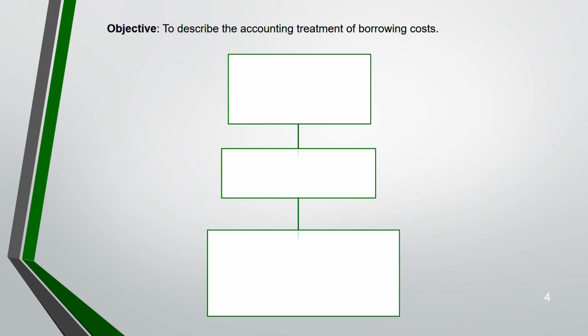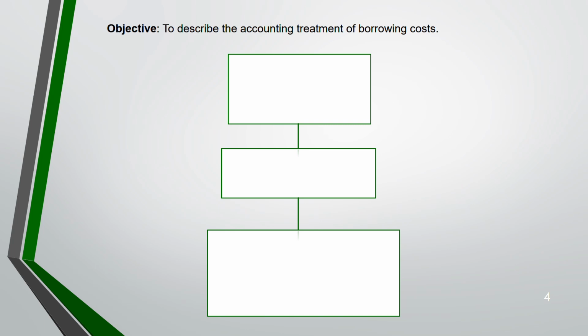So, starting with the main objective of this whole lecture: to describe the accounting treatment of borrowing cost. Basically, which borrowing cost can be capitalized as a part of non-current asset? That is the main objective of this lecture. Already you have gone through IAS 16, my previous lecture, where we have capitalized the non-current asset, all the direct cost. Here, this is the continuation of it.